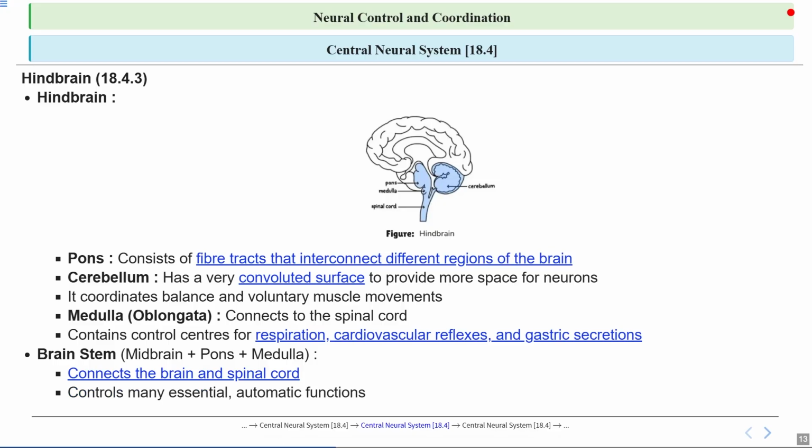The brainstem also controls many essential automatic functions like breathing, heartbeat, and swallowing. These are things we don't have to think about, but they are happening all the time to keep us alive as well as healthy. So remember, these structures work together to manage many of our body's most important automatic functions.